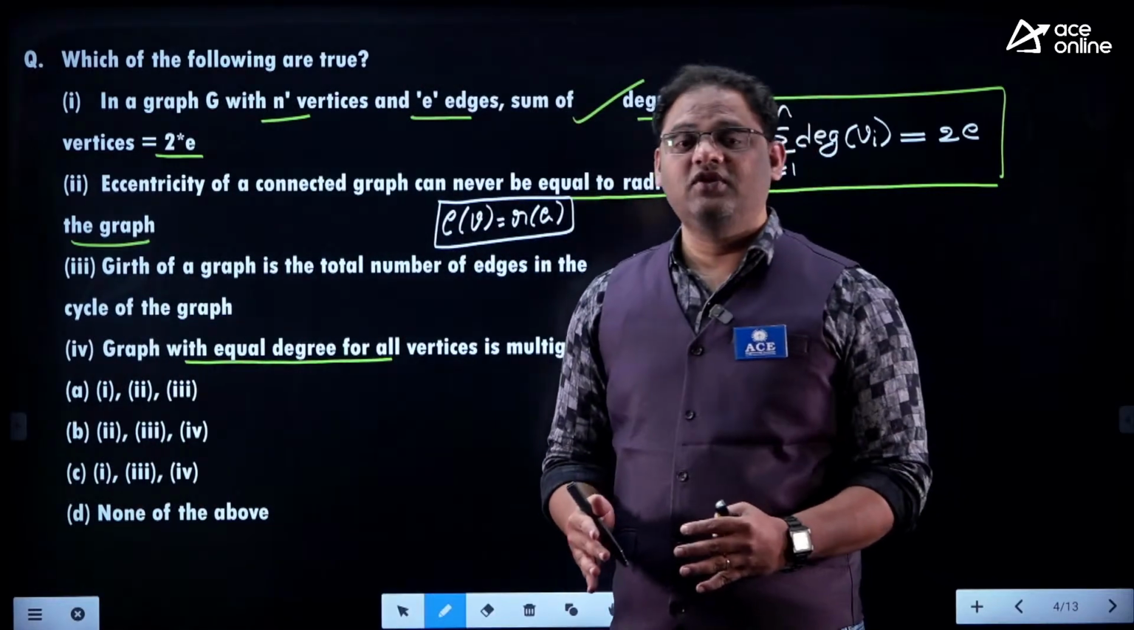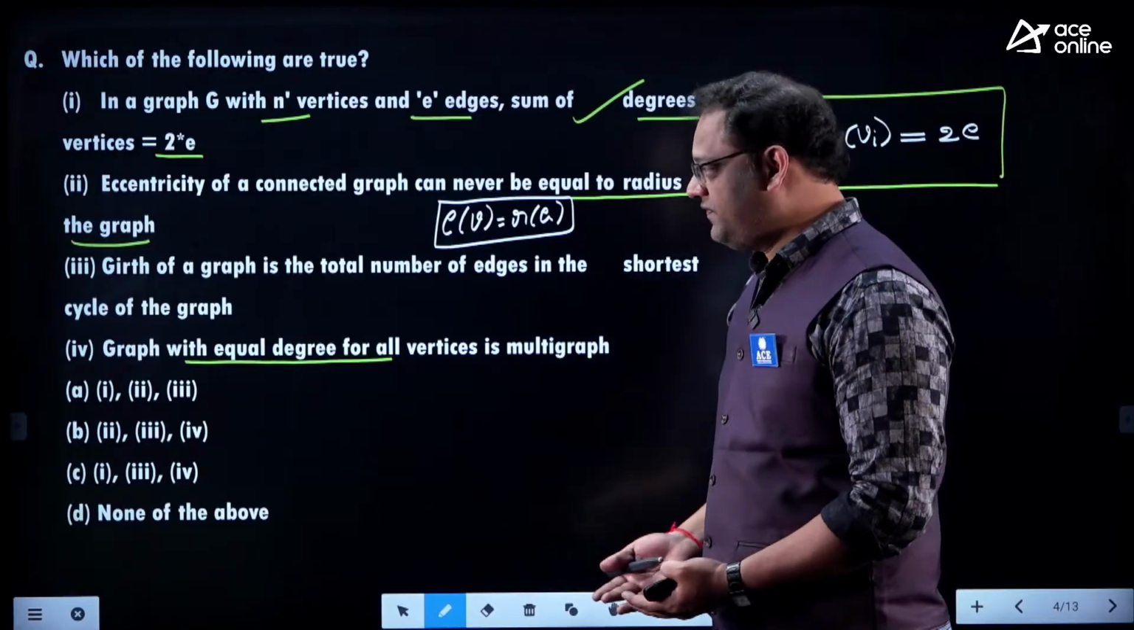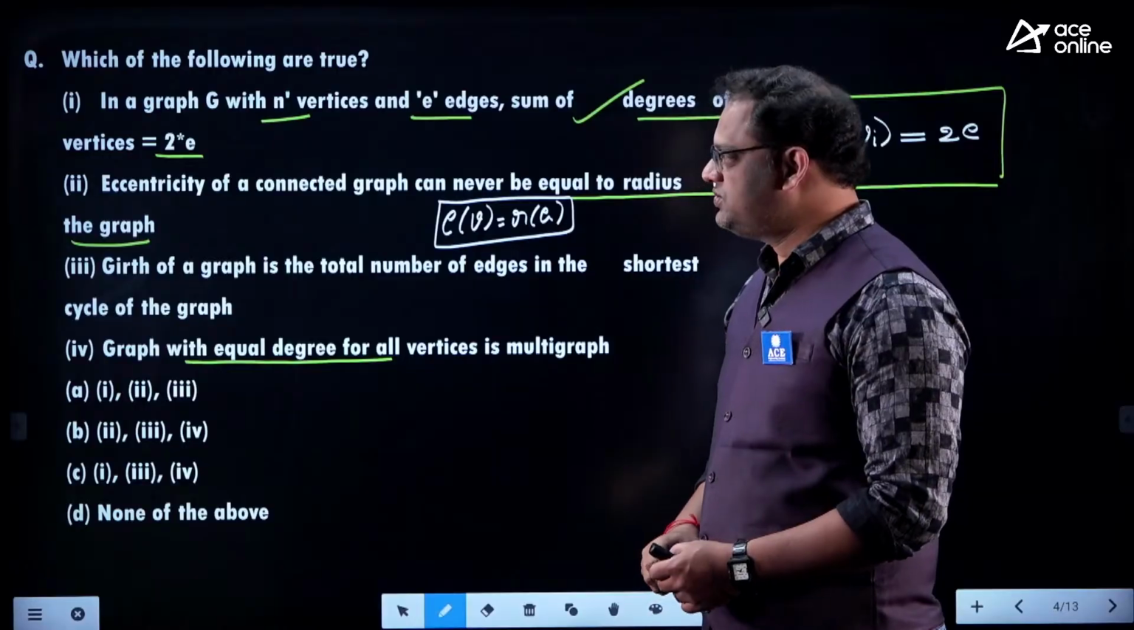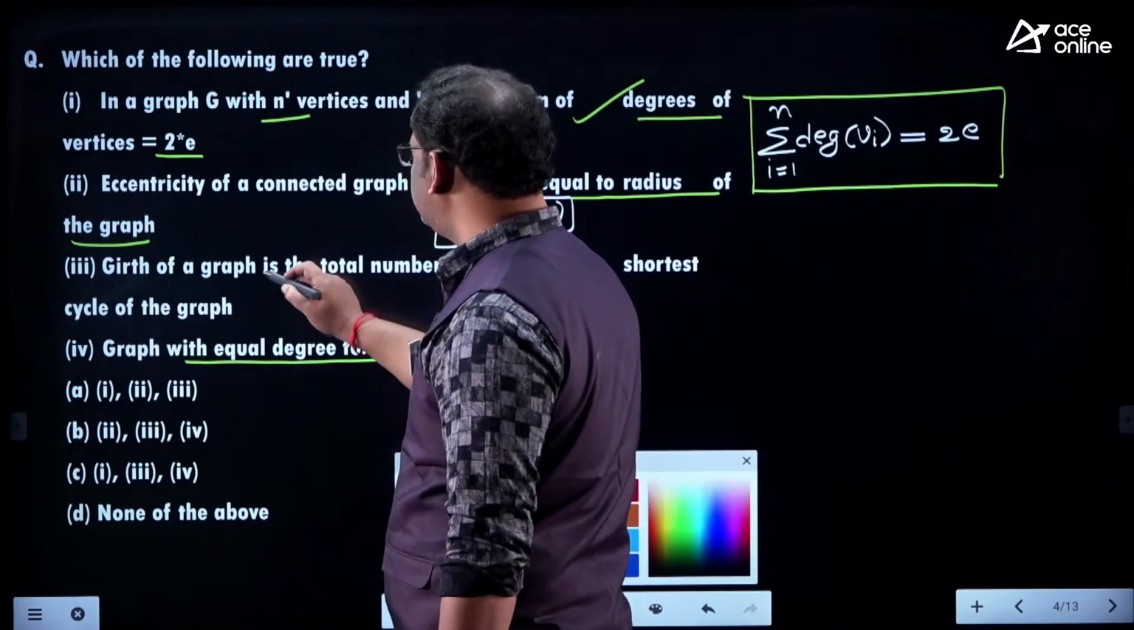And if you take the length of the longest cycle, you can call it the circumference of the graph. Here the length of the shortest cycle is being described, so it is the girth of the graph. So the confirmation is that the third statement is true.